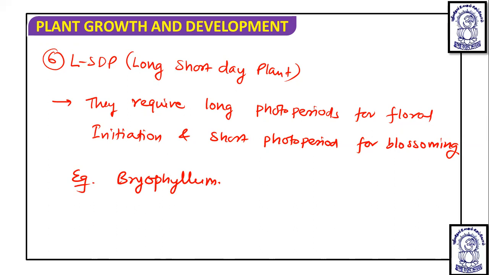Now we have to understand the concept of how this photoperiod affects flowering. What is the chemical substance, and how does it play a role in this? To understand that, we have to understand that a light sensitive pigment is responsible for this. So when we understand the mechanism behind flowering and photoperiodism, first we have to understand the phytochrome.